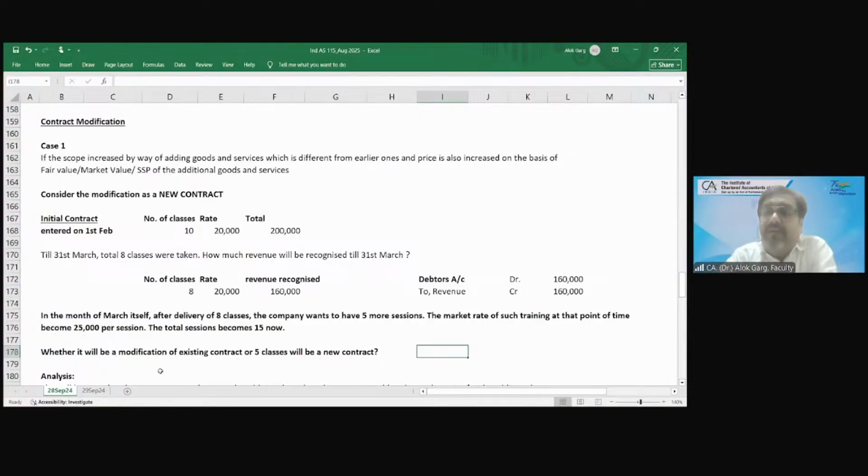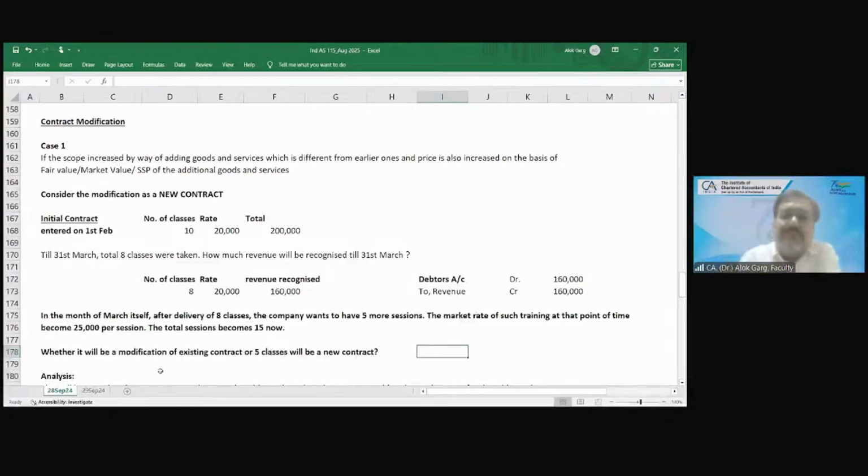But if this customer says, see, don't see this as only 5 classes, see this in entirety as 15 classes. You have charged me a rate of 20,000, right? I have already entered into a contract for 10 classes. So think from the perspective of 15 classes and charge only 20,000 rupees. So in this case, will it be a new contract or an amendment in the existing contract?